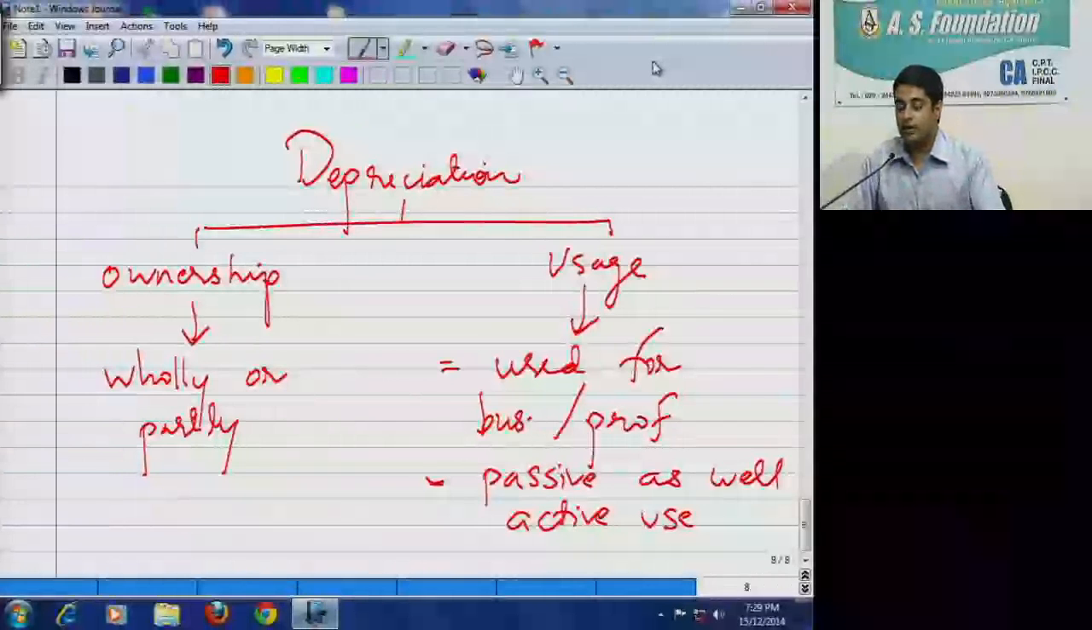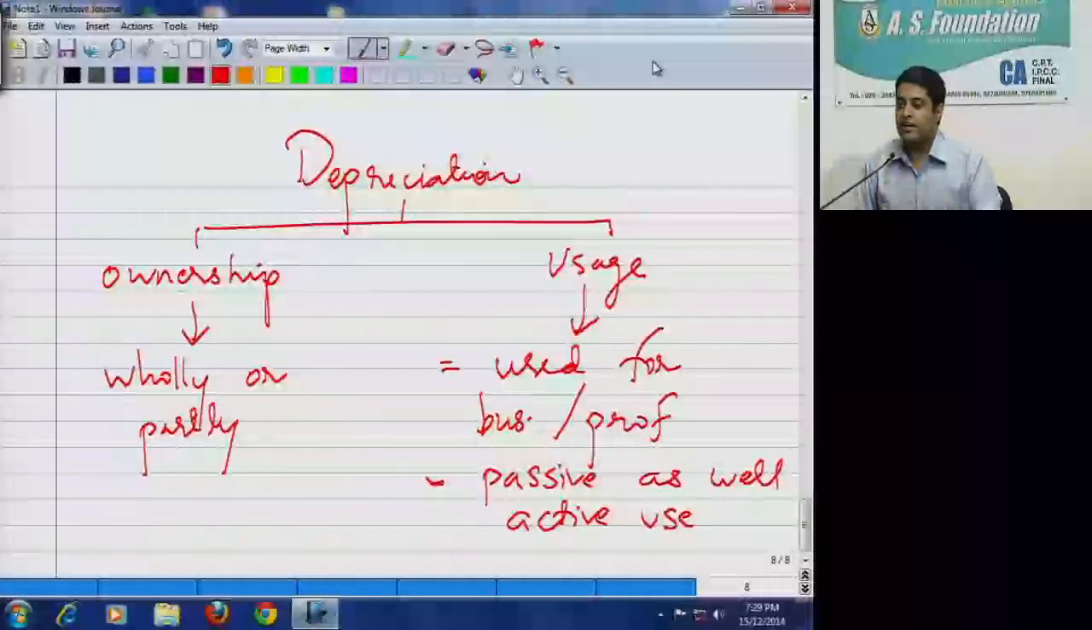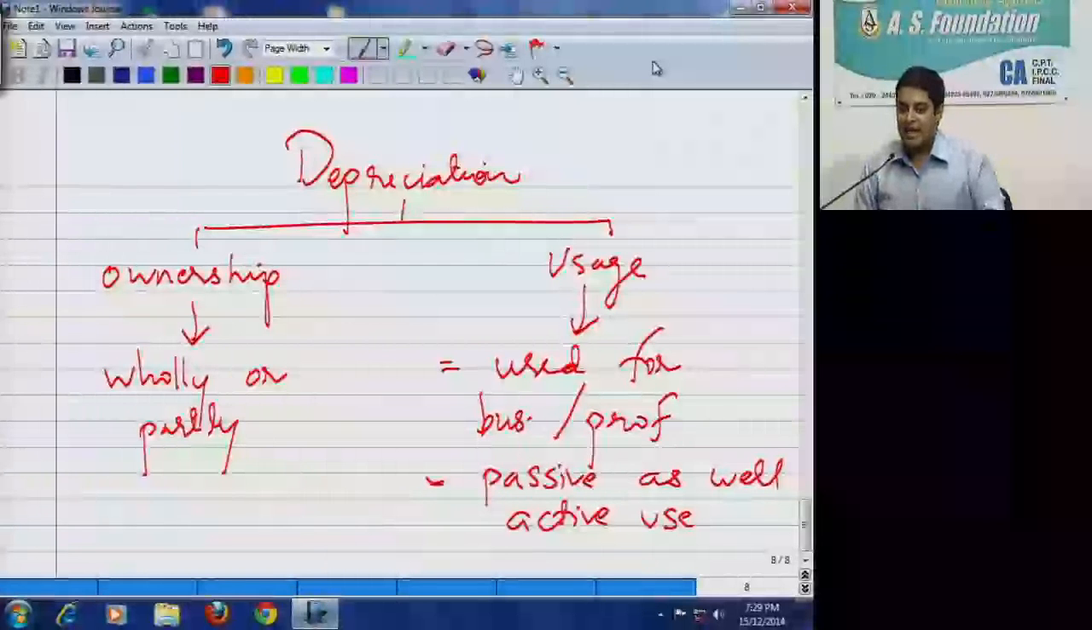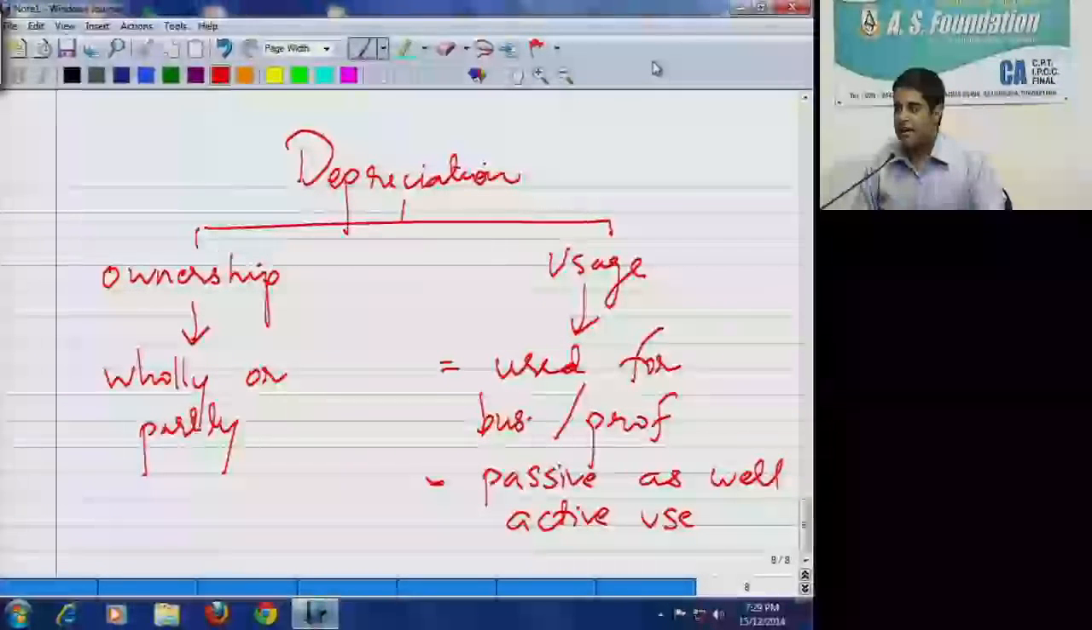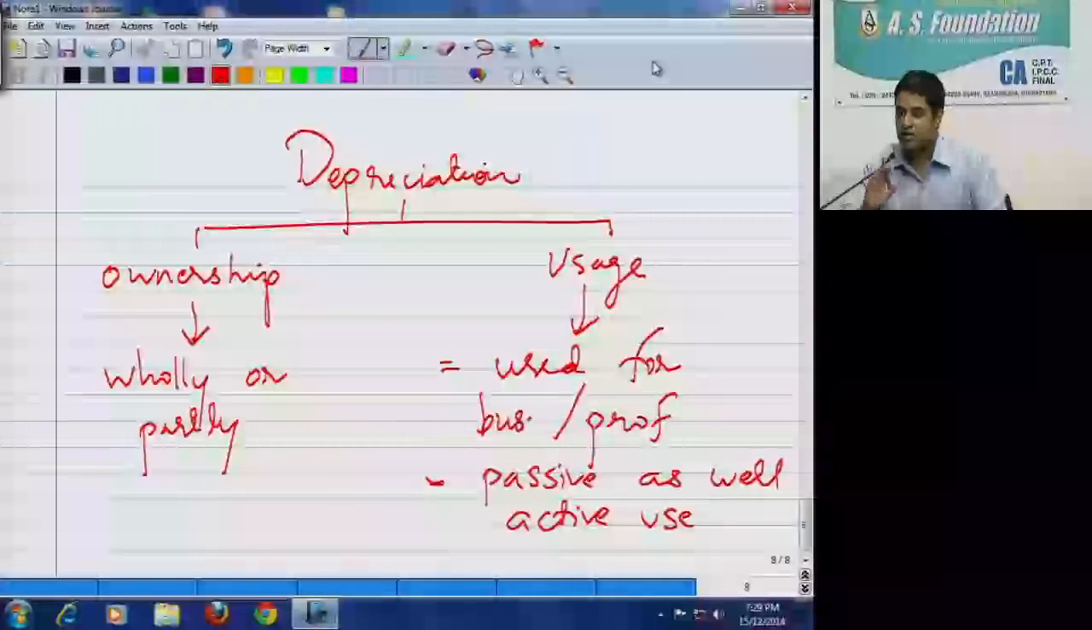Okay, usage means what? It should be used for the purpose of business. What is the business of the assessee? Leasing. Does that mean that for claim of depreciation, the assessee should drive the vehicle? It is not required. So you have to check what is the object or what is the main business of the assessee. It is used.